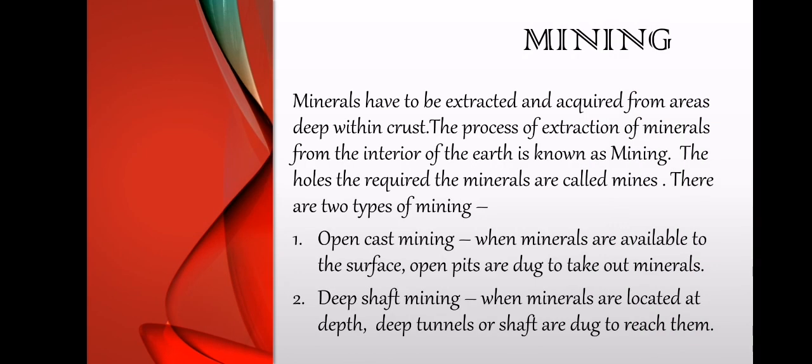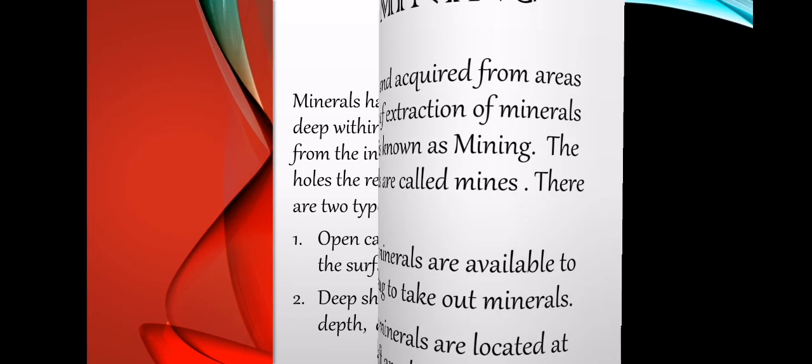Now, mining. Minerals have to be extracted and acquired from areas deep within the crust. The process of extraction of minerals from the interior of the earth is known as mining. So, how do we extract? With the process of mining. Two types of mining are there. Open cast mining is done when the minerals are near the surface, and deep shaft mining when they are so deep inside. Easy to remember, right?